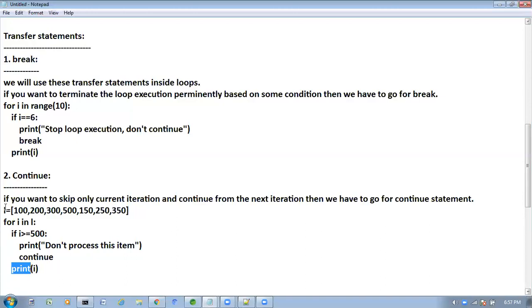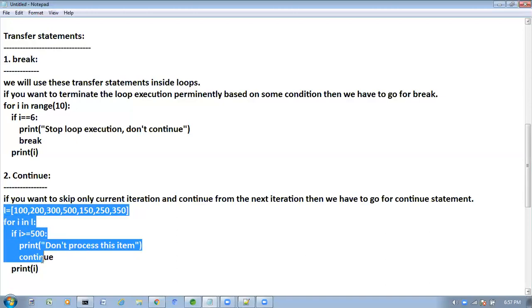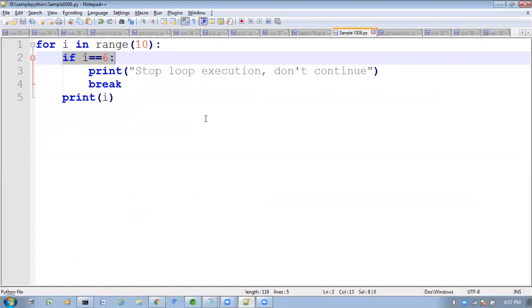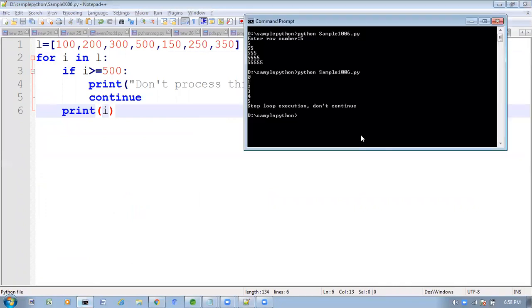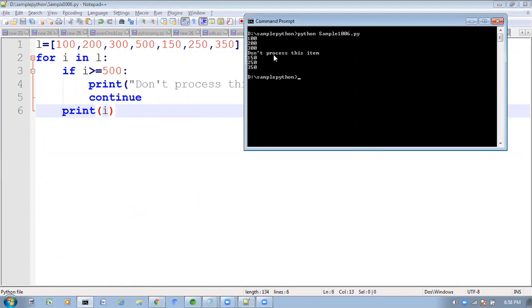Now let me execute this program. See what we are getting: 100, 200, 300, but in the middle 500 we are not getting. There we are getting "don't process this item." So now, one minute.